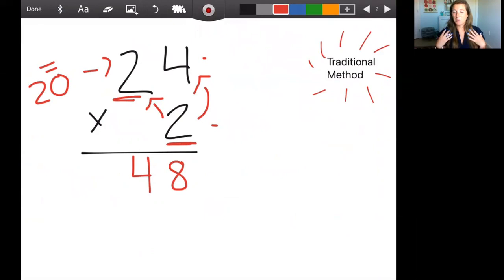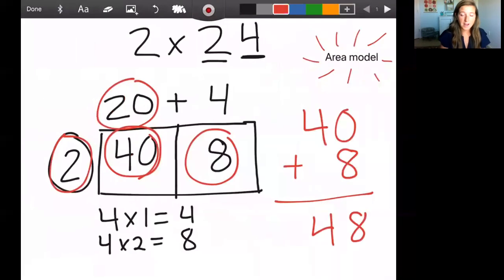I know that we who learned this traditional method think it's a lot easier. We like it better. It is faster, I will tell you that. But for students who struggle with their multiplication facts, who struggle with regrouping, and who struggle with place value, I do find the area model to be a more effective way to get them to multiply correctly, and more importantly, to be able to identify their own mistakes. I can look at a student's work when there's a box like this, and I can tell them exactly which box they got wrong, or if they added incorrectly.